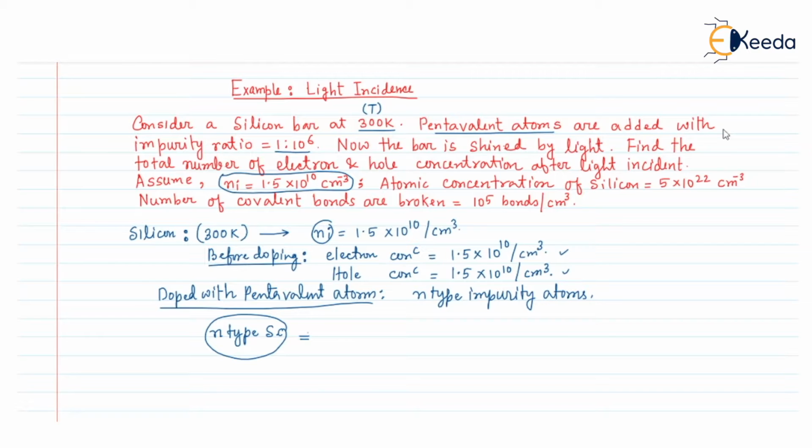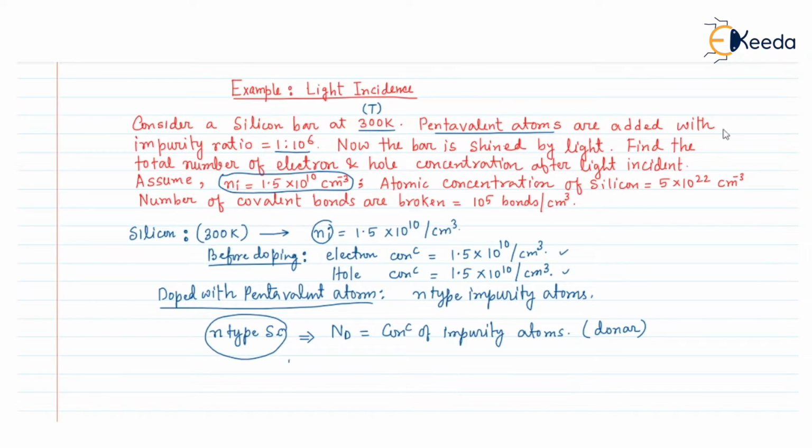In this n-type semiconductor, the pentavalent atoms are doped with an impurity ratio of 10 to the power 6. So if Nd is the concentration of impurity atoms, that is the donor impurity atoms, because pentavalent atoms are donor impurity atoms, in bracket we write donor.